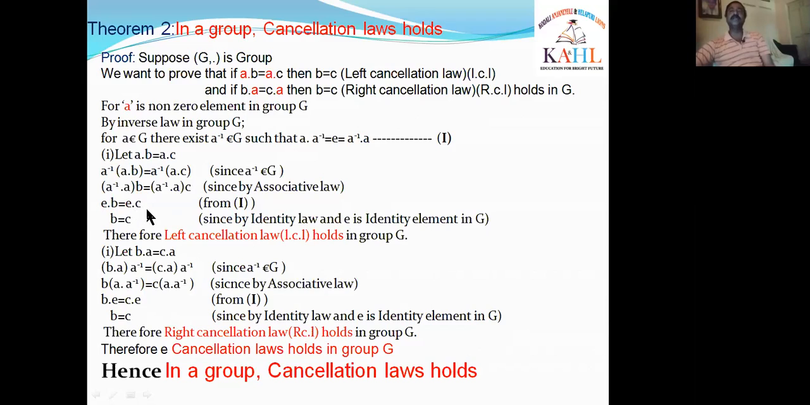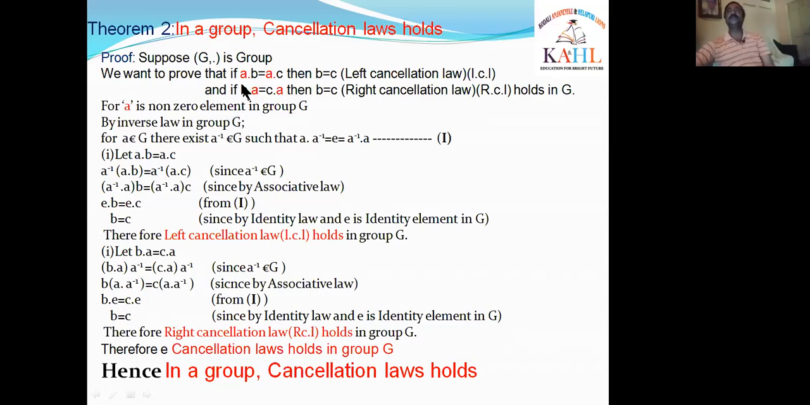What about the right side? E dot C. Again E is the identity element. That's why C comes out as C. E dot C is equal to C. What I have taken is AB is equal to AC. What we have shown here? B is equal to C. That means if AB is equal to AC, then B is equal to C.